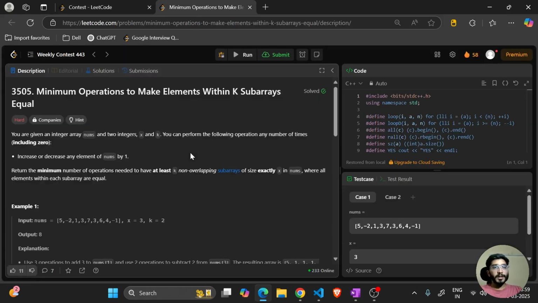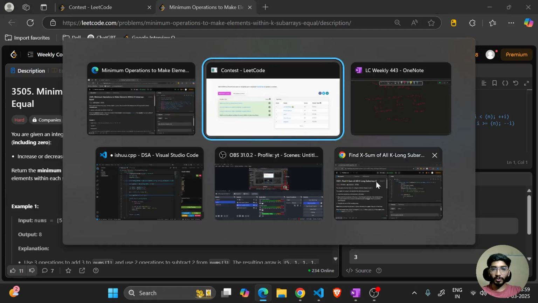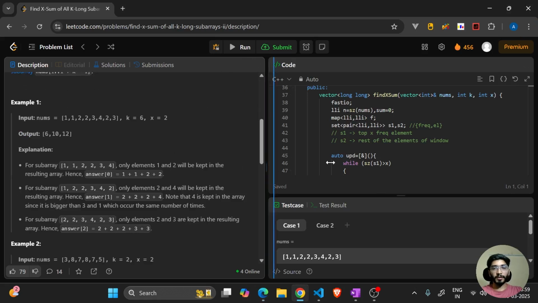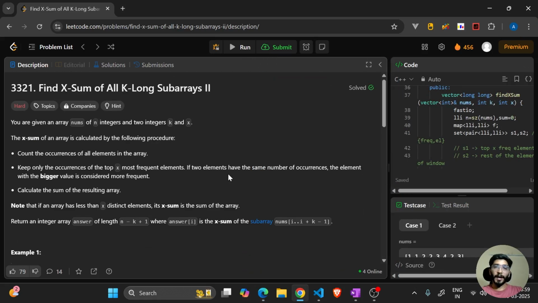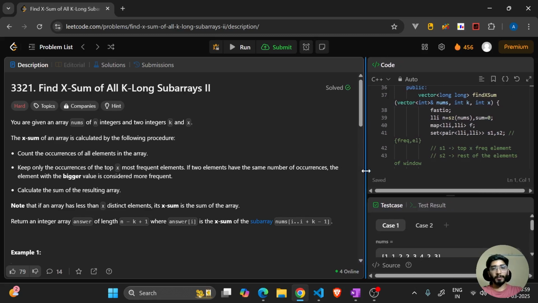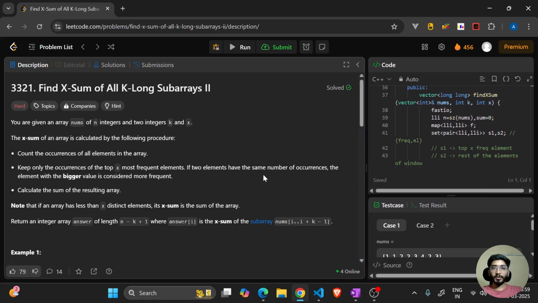So the last problem is minimum operations to make elements with k subarrays equal. It was a pretty good question, and it is kind of similar to this one, which also came in a LeetCode Weekly contest. My idea or approach behind solving this problem was almost the same as this, where we maintain two sets or maps based on some conditions. So you can also check out the same video for the solution and how we got the idea of solving this problem. I'll link the video in the description.